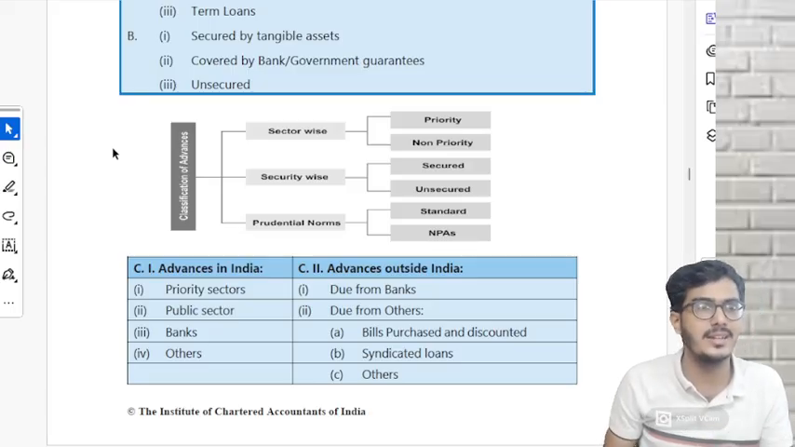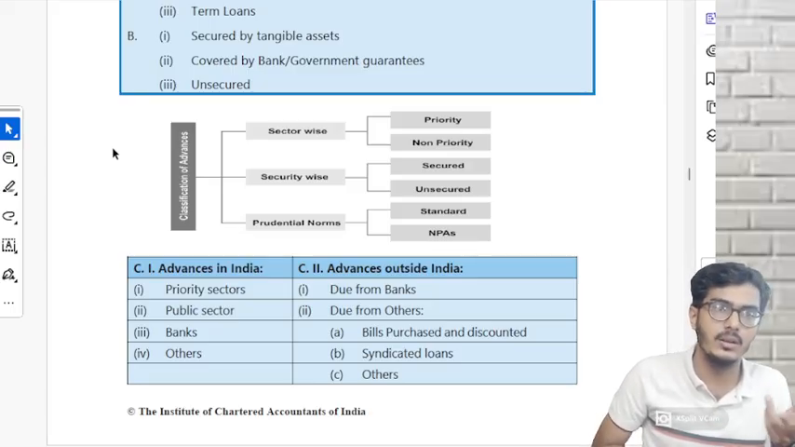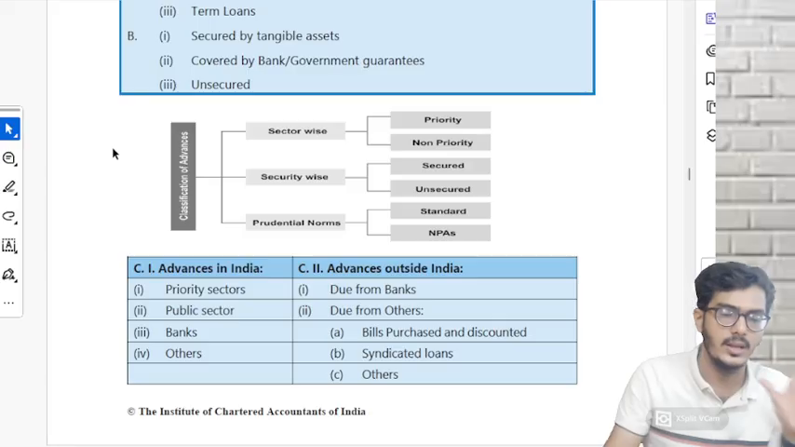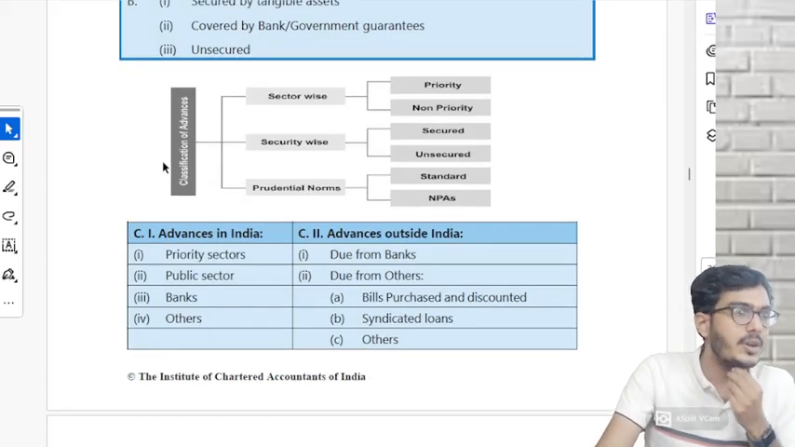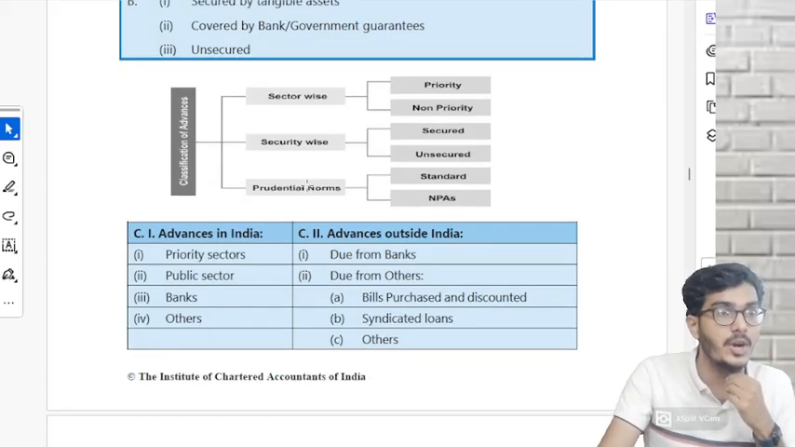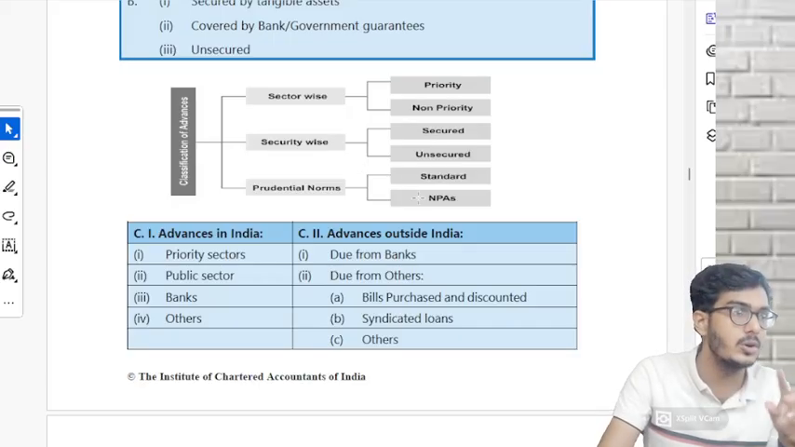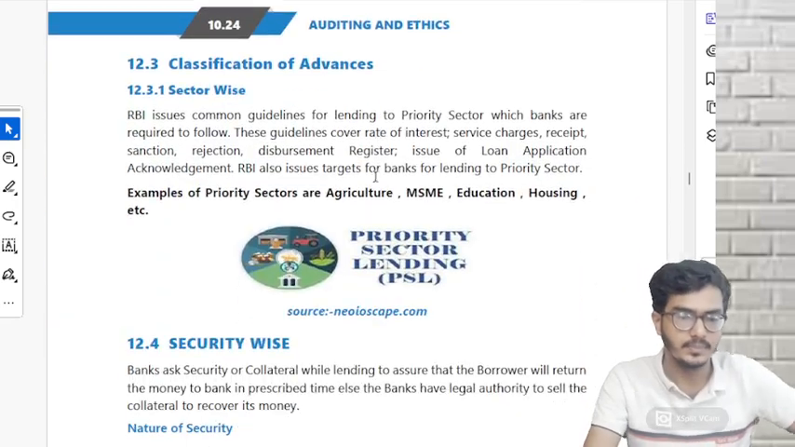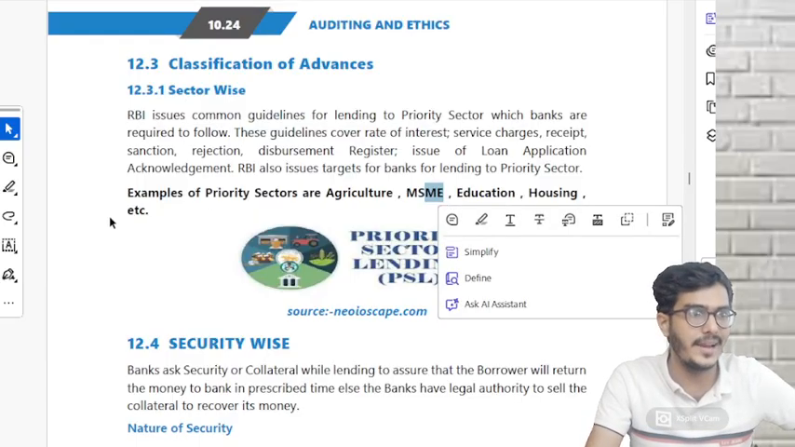Understood? Security wise, advances can be either secured or unsecured. If you have given a security, it is secured. If you have not given any security, it is unsecured. Prudential norms: we are going to talk about classification of advances on the basis of prudential norms. That means whether it is going to be a standard asset or a non-performing asset. There are two types of classification: one is performing, which is nothing but standard, and the other is non-performing assets. Same thing for sector wise: I told you agriculture, MSME, education, housing. These are all priority sectors.